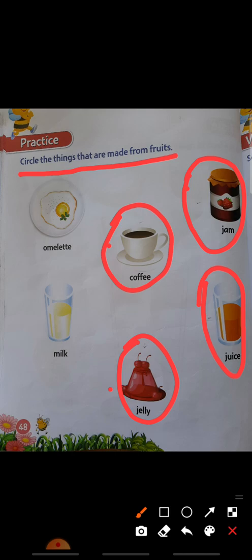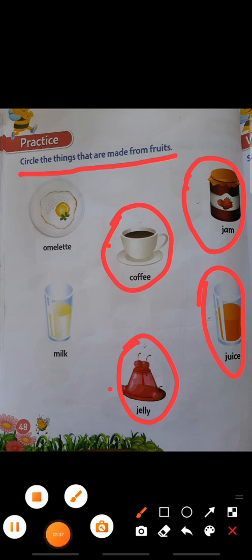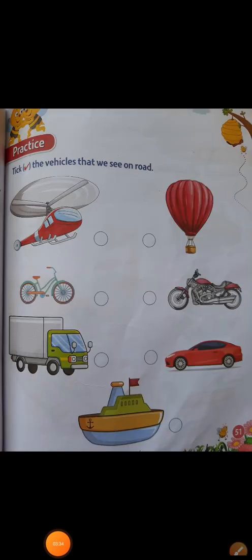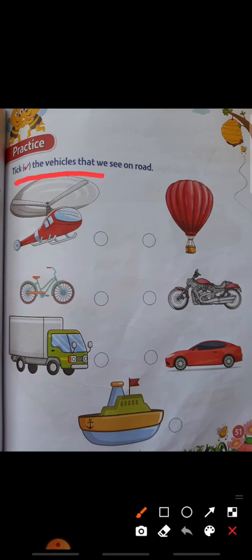So you have to practice. Okay. Next, see, take the vehicles that we see on the road. Which are the vehicles we will see on the road? Here you have to tick it.